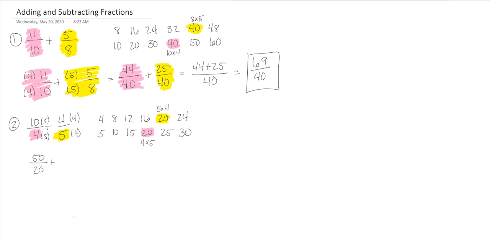4 times 4 is 16. 5 times 4 is 20. So now we have our common denominator, and we just add our numerators. So 50 plus 16 is 66, and our denominator is 20.